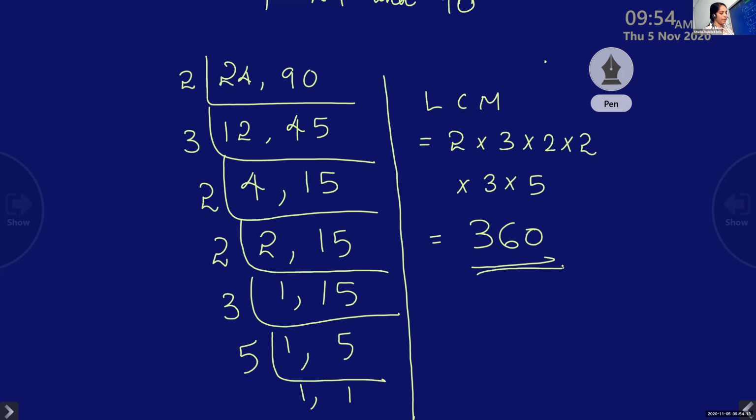Listen, children, the procedure: divide by the least prime number. Continue this till we have no multiples of 2. Divide by the next prime number, which is 3. Then divide by the next prime number, which is 5. Like that. Clear, children? Yes, ma'am.